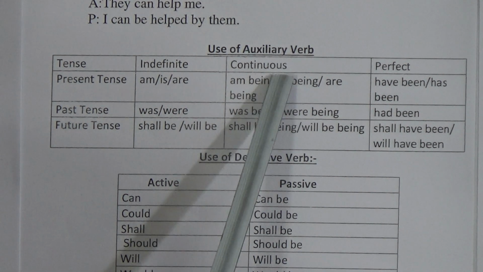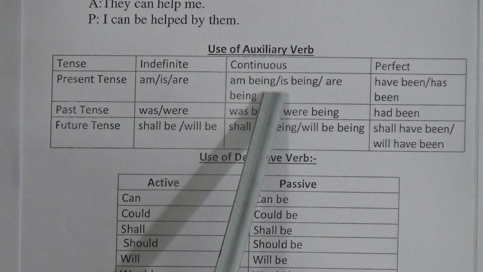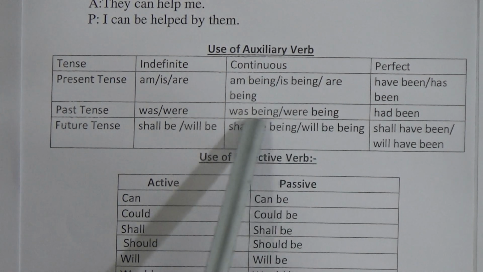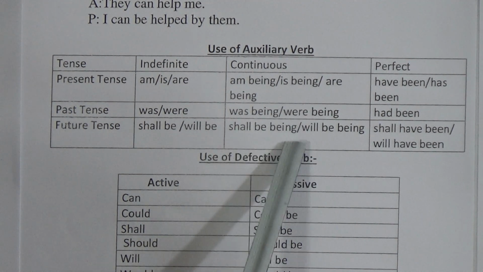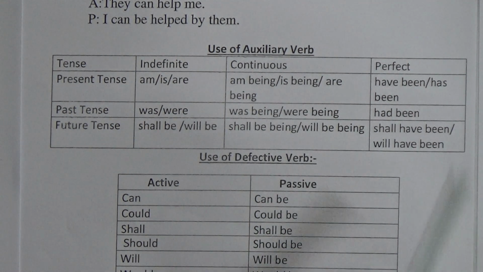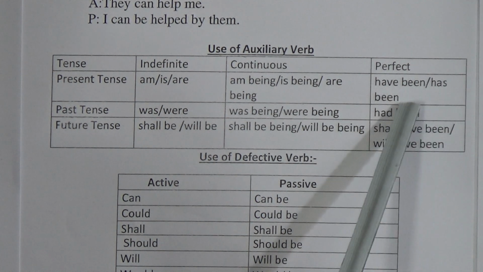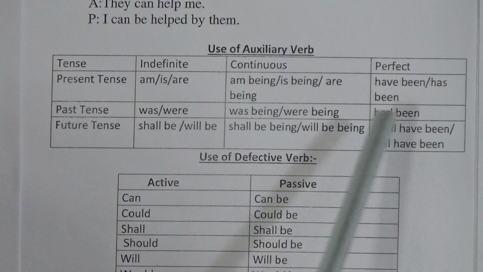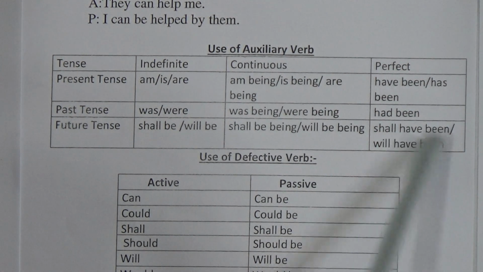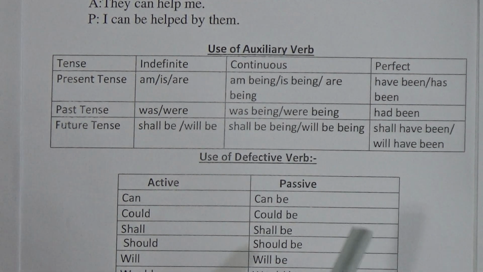Continuous tense. In present continuous tense, the auxiliary verbs will be am being, is being and are being. In past continuous, was being and were being, and in future continuous, shall be being, will be being. Okay, in present perfect tense, we have to use have been and has been as auxiliary verbs. In past perfect, had been, and in future perfect, we'll use shall have been and will have been. So there are 9 tenses for your voice changes.